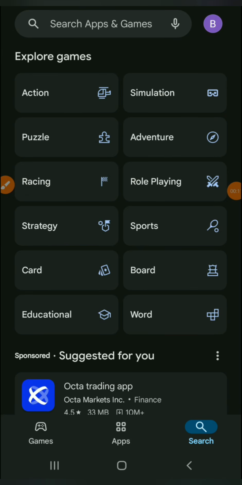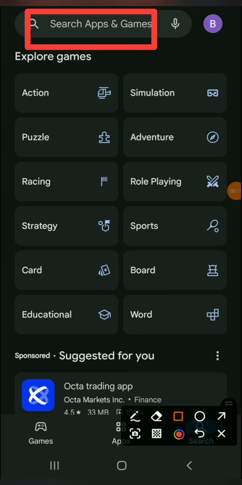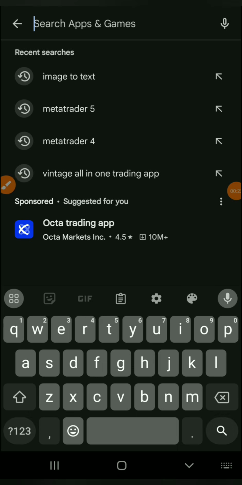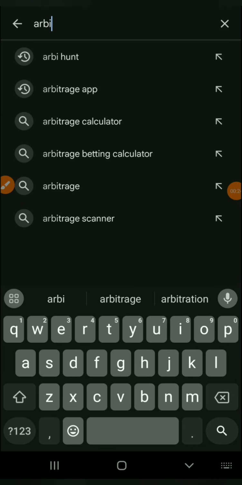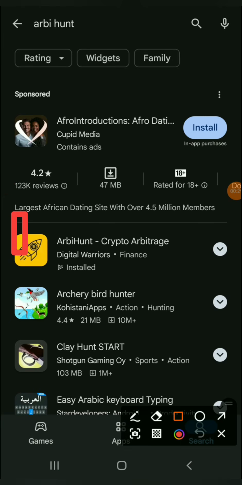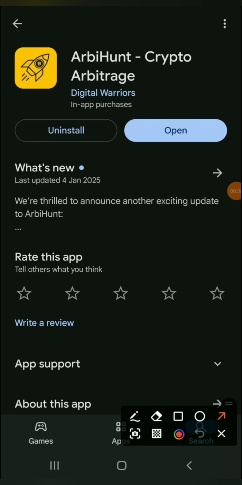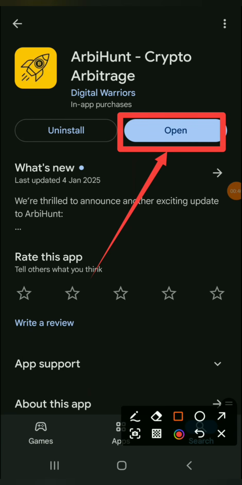So all you have to do when you're on the Play Store, since I'm using an Android, is click on this search menu right here. All right. When you click on it, just search for Hunt, and this is the application right here. This is Hunt. So all you have to do is click on it. Over here it is written open; on yours it is going to say install. I've already installed mine, that's why it is showing open.